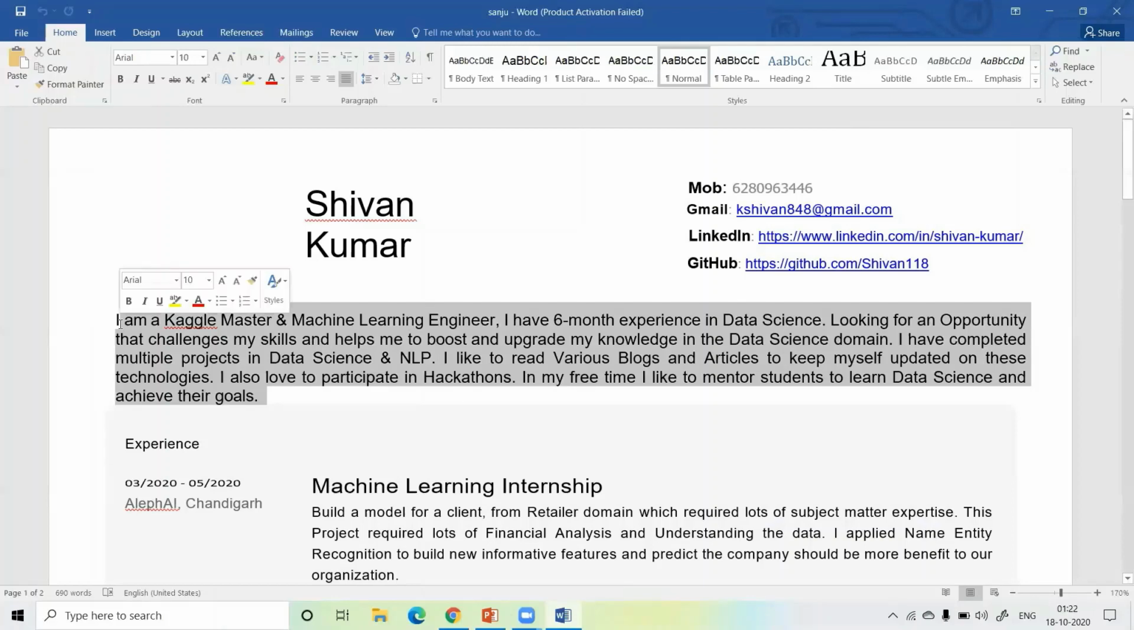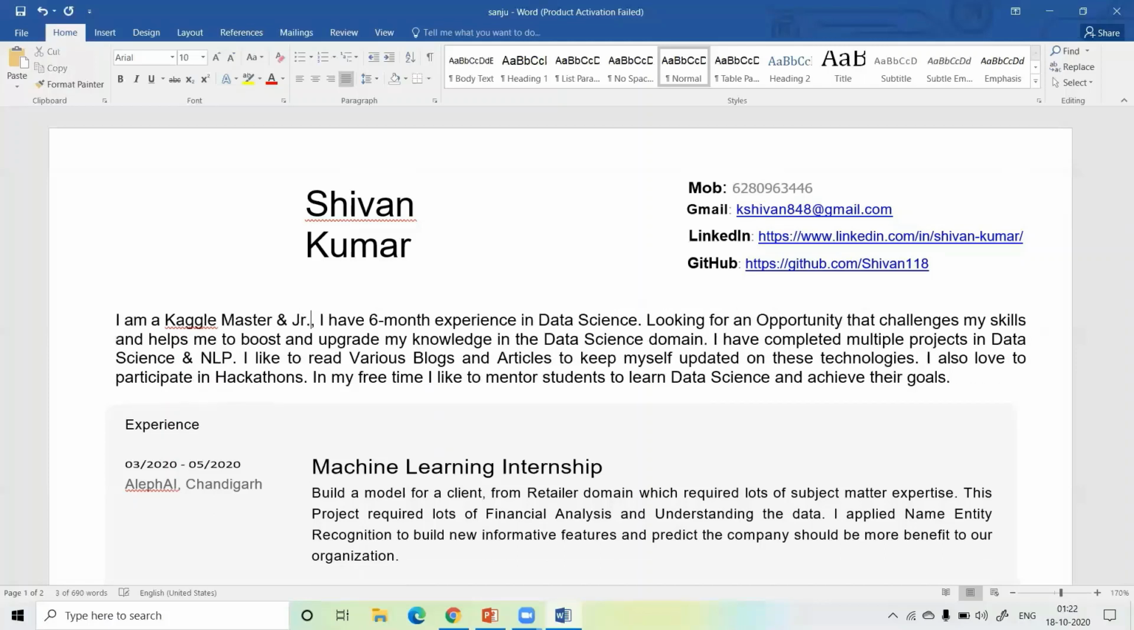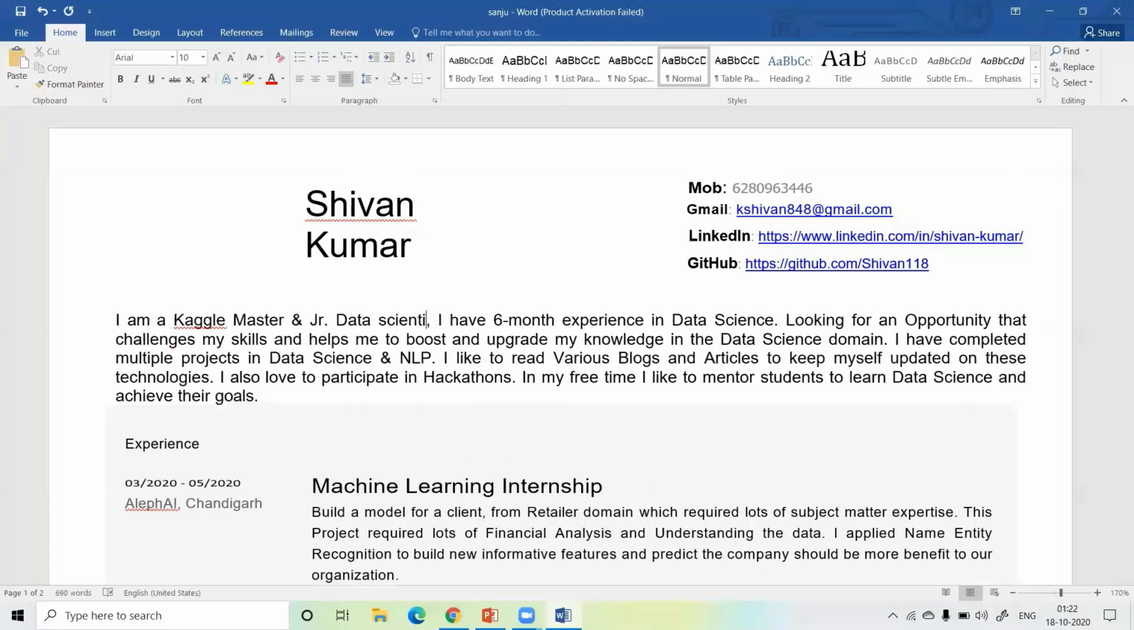Okay, next part is your description. For my description, I wrote I am a Kaggle master and machine learning engineer. I replaced this machine learning engineer with junior data scientist, and for the Kaggle master, I am a 2x Kaggle master. So I write I'm a 2x Kaggle master and junior data scientist. I have 8 months of experience in data science, looking for an opportunity that challenges my skills and helps me boost and upgrade my knowledge in the data science domain.